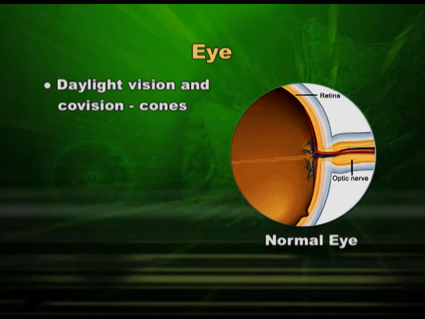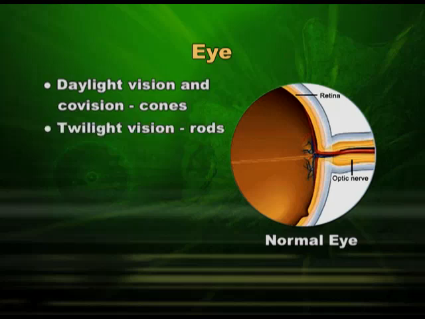The daylight vision and the color vision is looked after by cones, whereas twilight vision is looked after by rods. These rods and cones are photoreceptors, and they have photopigments which are going to help in the vision.